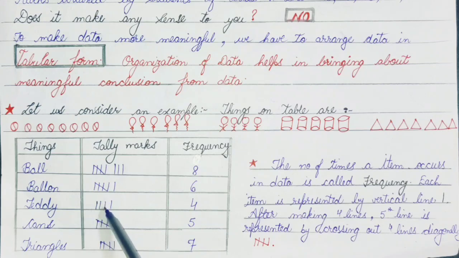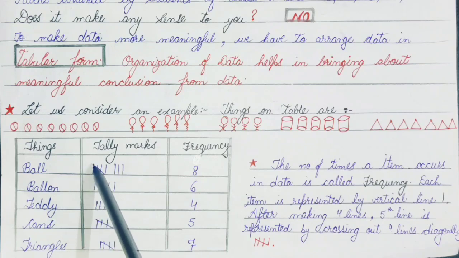1, 2, 3, 4. But if I want to show 5 things, suppose 5 balloons are there, so how to show the 5 here? The fifth line is represented by crossing out the 4 lines diagonally.